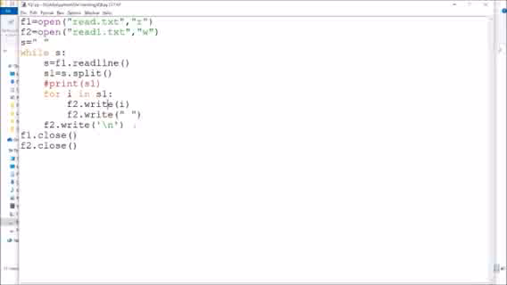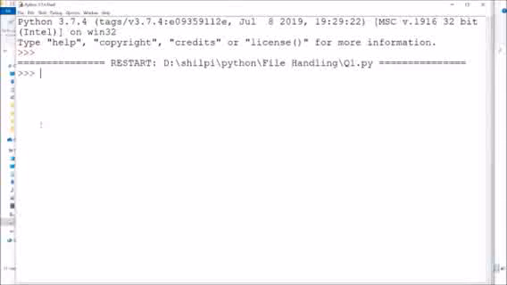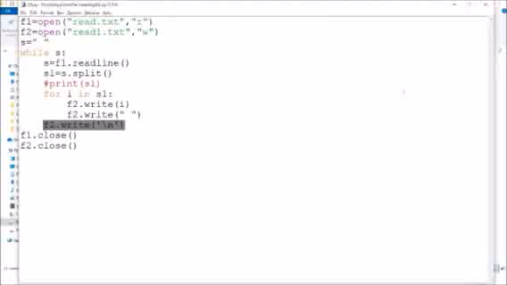After the first line is complete, it will write \n to enter the new line character. So it will keep on doing this till the end of the file is reached. So I'll run this. It will not give any output because no print statement is there. So to see the file, we'll go to this read one that is created.